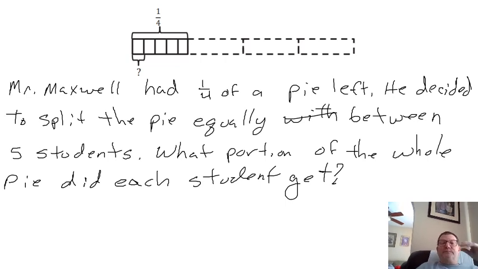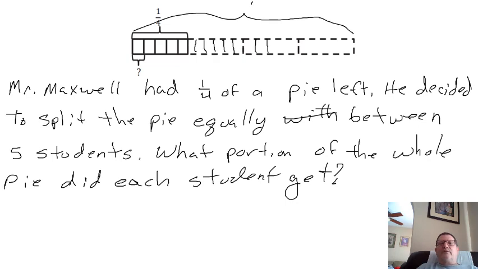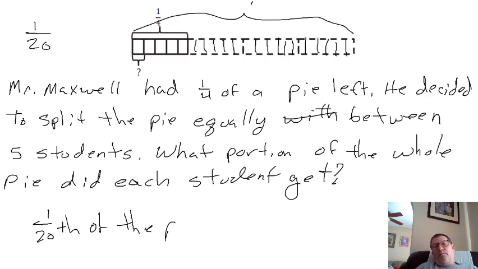All right. So I can see this is already split up into fifths. So if I continued, since this is the whole pie right here in the drawing, I can split this into fifths. That'd be 1, 2, 3, 4, and 5, and again, 1, 2, 3, 4, 5. And I can see how the whole pie, that'd be 5, 10, 15, 20. Say each student would get 1/20th of the pie.